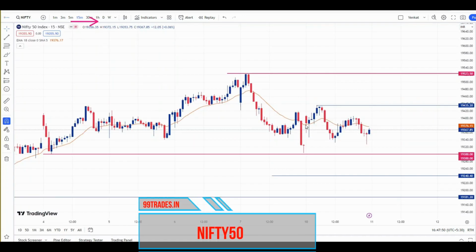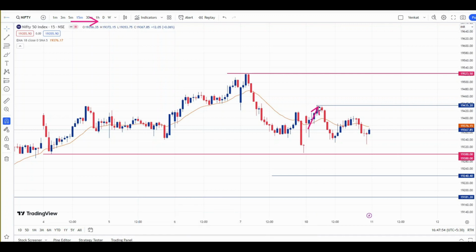Here I am using the Nifty 15 minutes chart. Nifty opened flat somewhere near 19,380, and it has given an upside move till 19,435. This is the high today, and from there it has given a downfall of almost 100 points, and after that it went into a range.